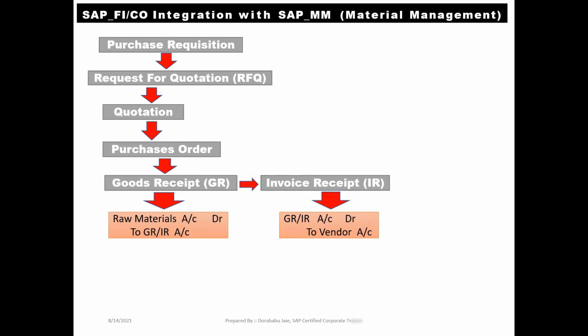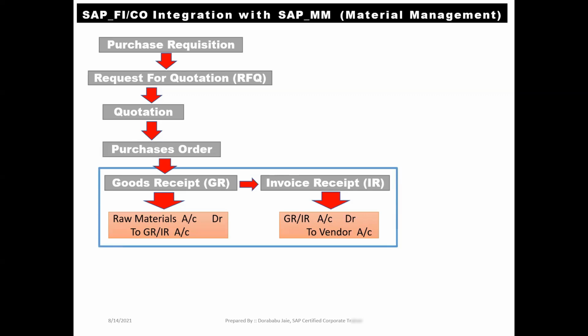It means that these two accounting entries we will get automatically at our SAP FI and CO level. Our accountant will not post. Our accountant means our SAP FI end user will not post the accounting entries which belongs to GR and IR. System automatically taken the accounting entries at our SAP FI and CO level.